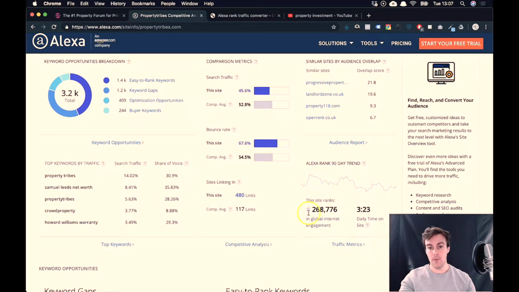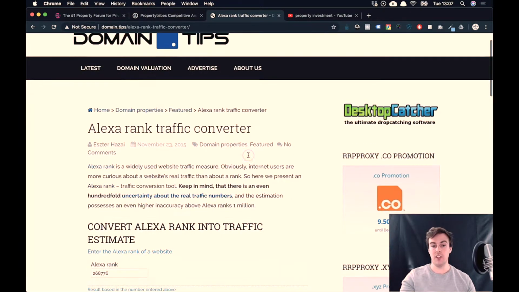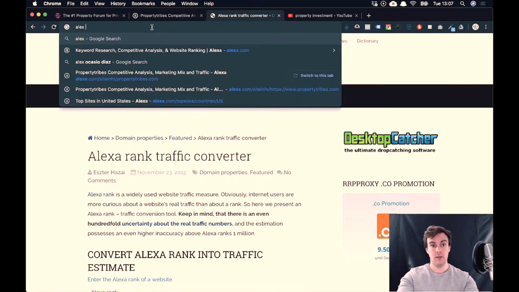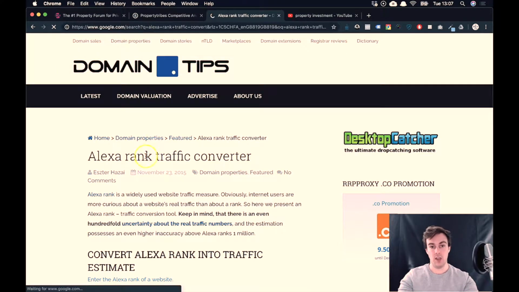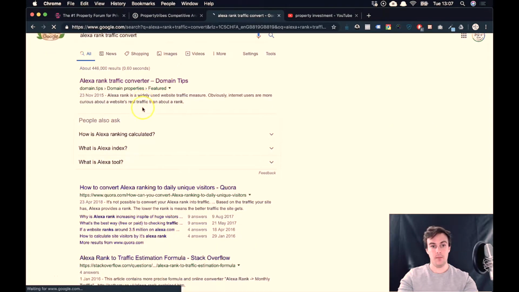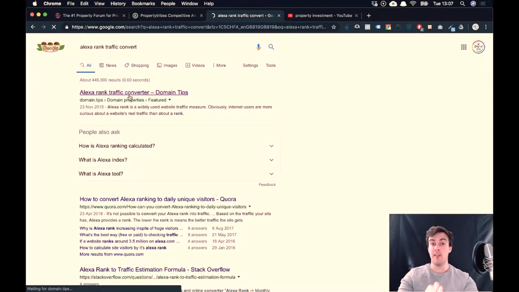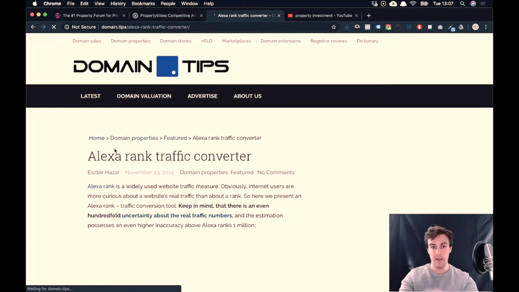What we can do, though, here, we can take the ranking, 268,776, and then I can come to this. This is an Alexa rank traffic converter. You can just Google this. So Alexa rank traffic converter. There's a few of them online. This is the one that comes up first. And be aware this is extremely inexact, but it's enough to give us a vague idea.